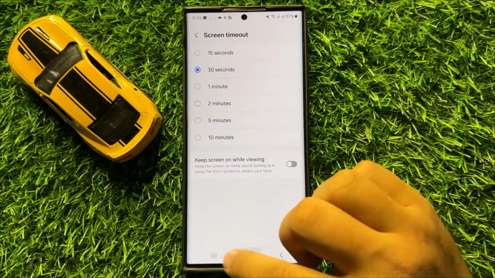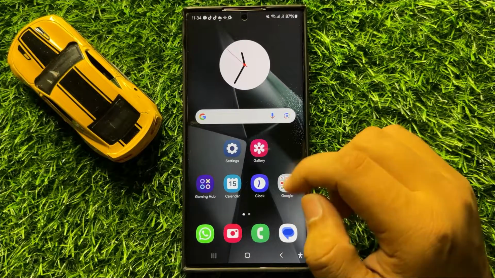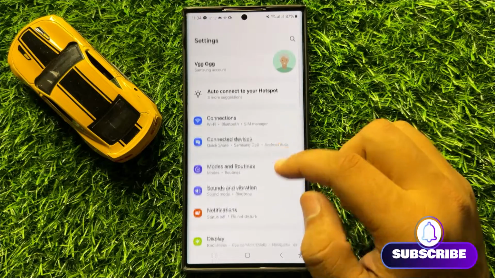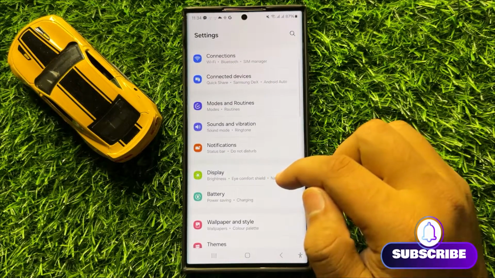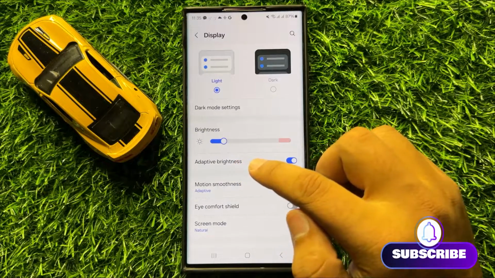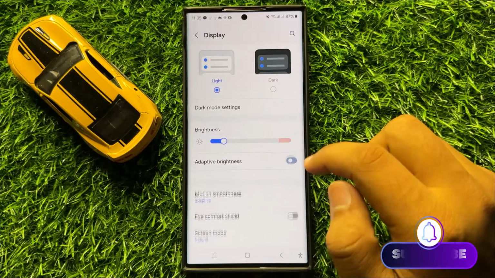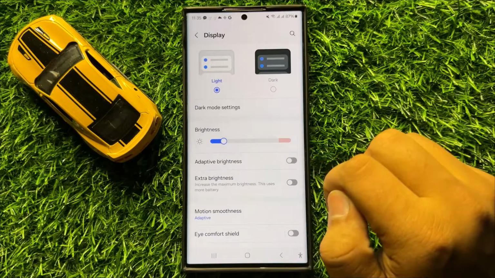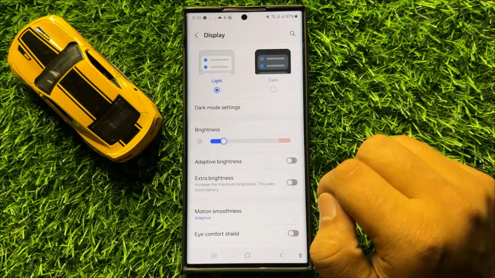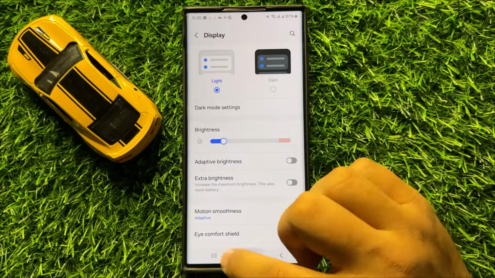So after doing this, if it's still not working, then the second solution is open settings again, scroll down and here click on display, and then here you will see an adaptive brightness button. So turn off this button. If you have turned on the adaptive brightness, then turn it off, and after turning off this button it will help you to fix your screen timeout issues.